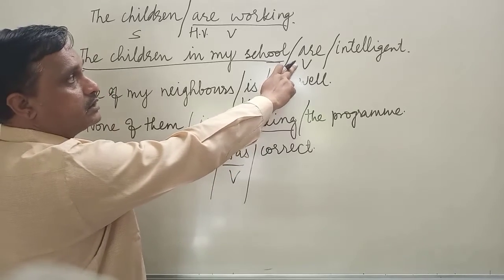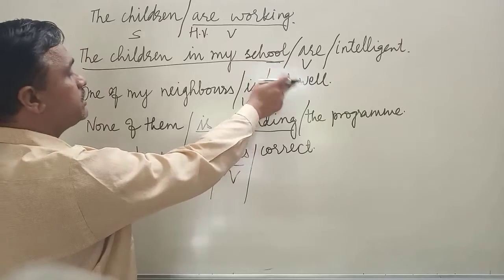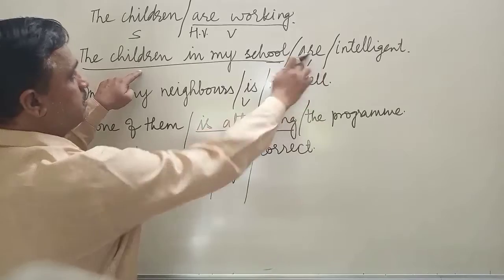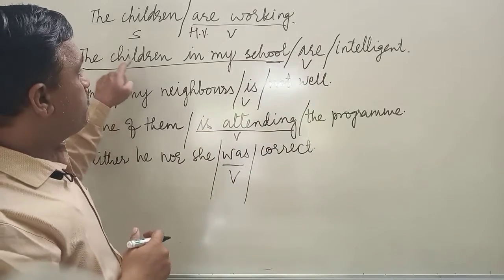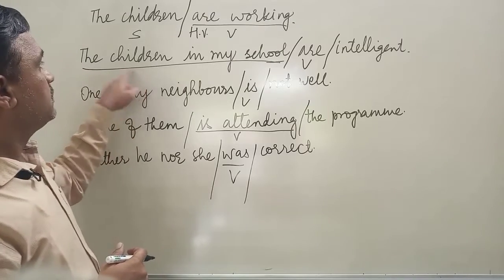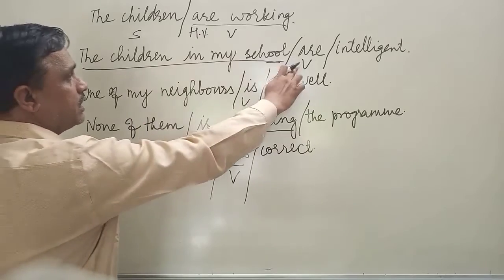But the plural form is not related to school; we are talking about children. So this are is related to children. The main subject, the main point, is children. The children in my school, they are many, so are.